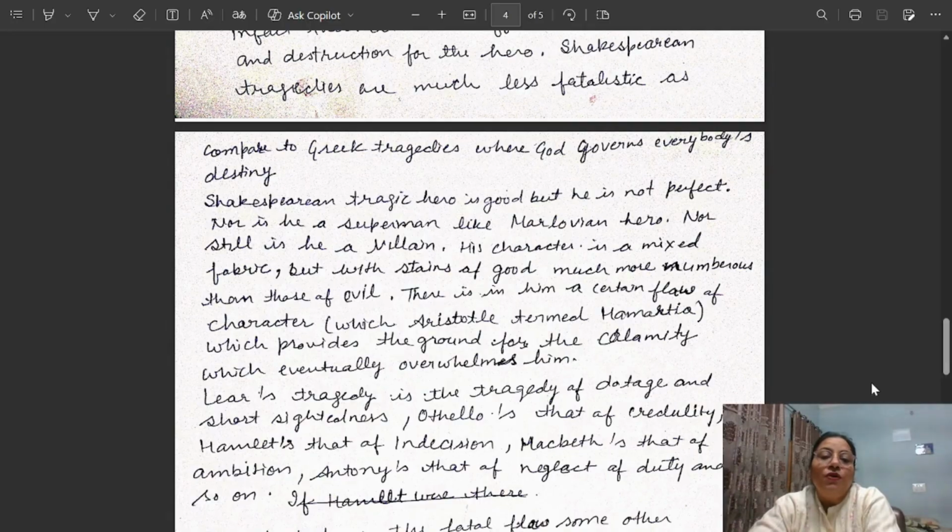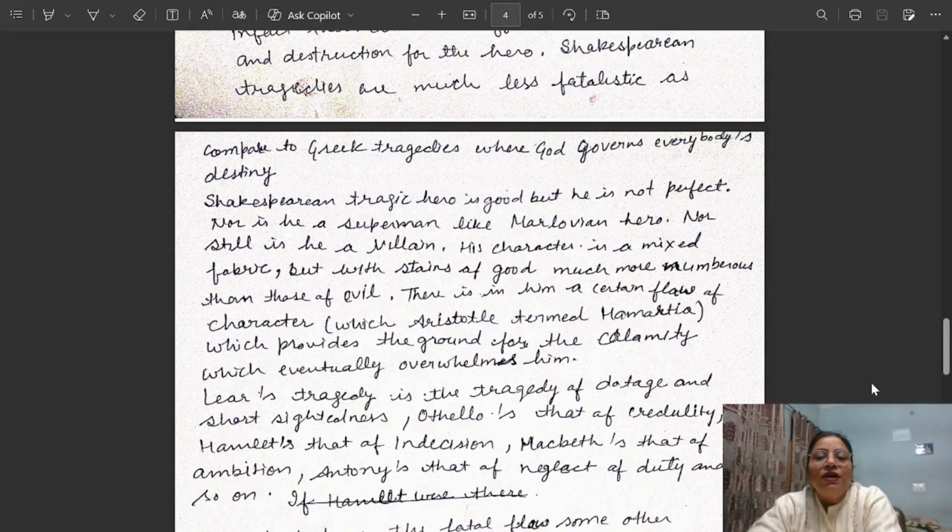He is full of faults, but he is not like the superhero of the Marlovian tragedies, nor is he a villain. His character is a mixed fabric, but with stains of good much more numerous than those of evil.